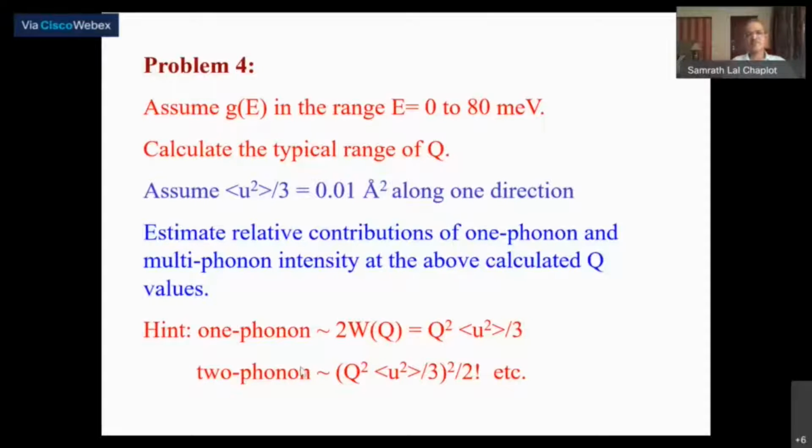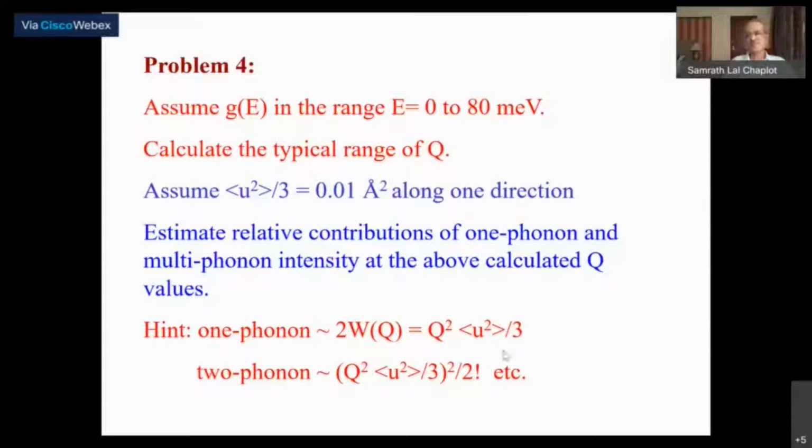So the relative contribution of the elastic scattering, 1 phonon scattering, 2 phonon scattering, 3 phonon scattering will be proportional to: elastic proportional to 1. 1 phonon intensity is proportional to Q square U square. 2 phonon intensity is proportional to Q square U square whole square divided by factorial 2.